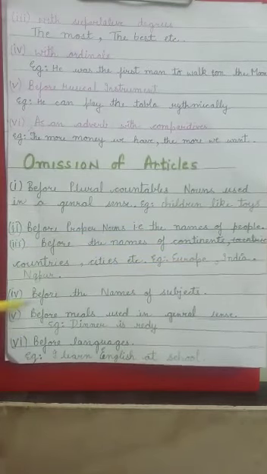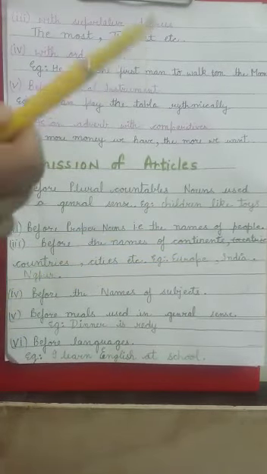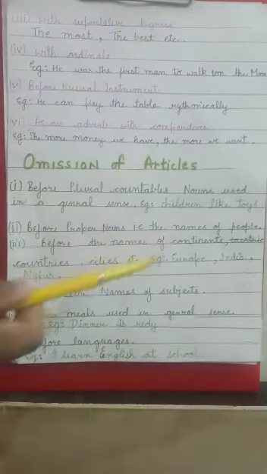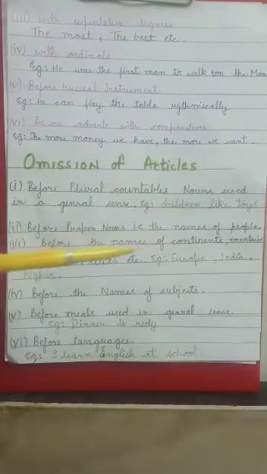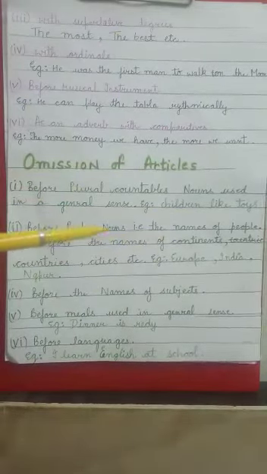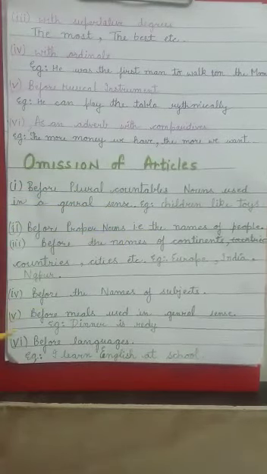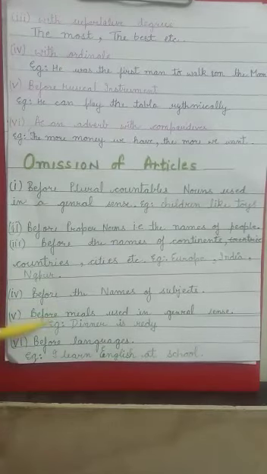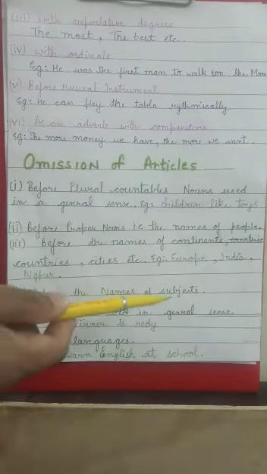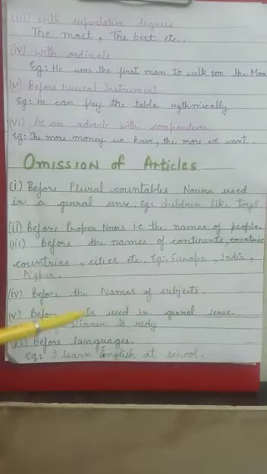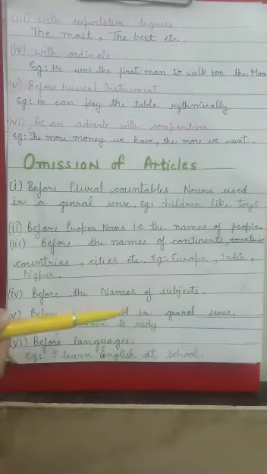Now next, articles are omitted before the names of subjects. For example, we never say the physics, we say physics. Next, articles are also omitted before meals which are used in a general sense. Example, dinner is ready.